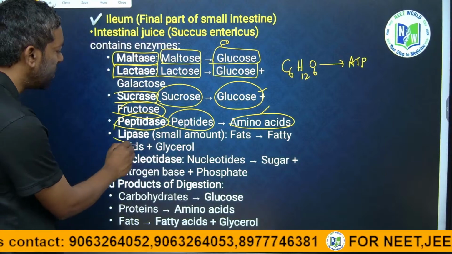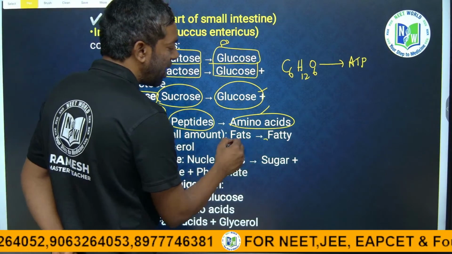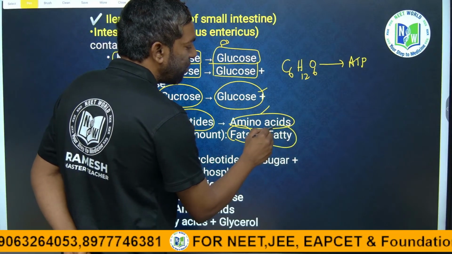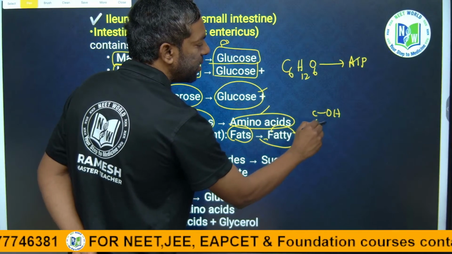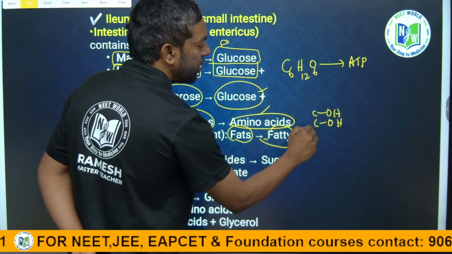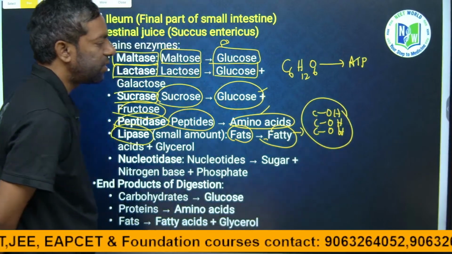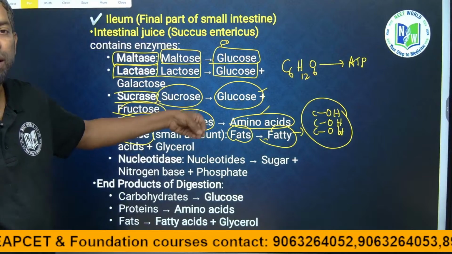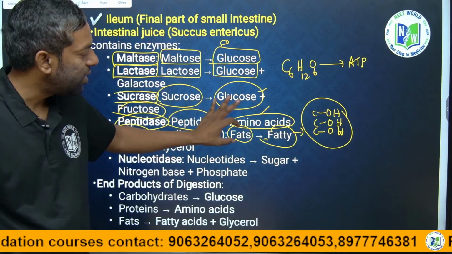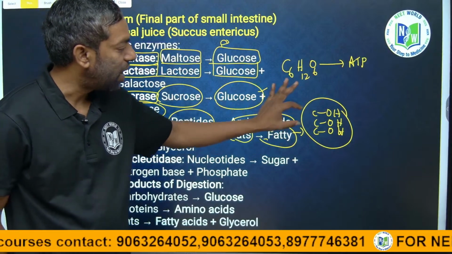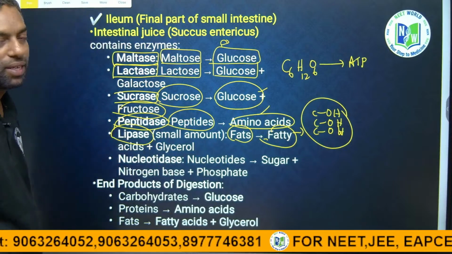And lipase acts on lipids, converting them into fats, guys. Fats finally convert into fatty acids and glycerol. This is glycerol, guys. A 3-carbon hydrogen chain is glycerol, the simplest form of the fats. Fats convert into fatty acids in the small intestine. The enzyme is lipase.